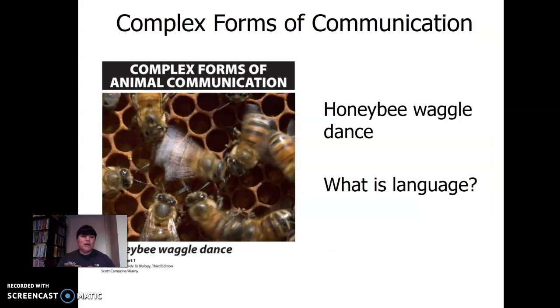Dances. I'm going to try to find a video of this. Really neat. Bees do a little dance. Honeybee waggle dance. What is the language? When they do that dance, what's their language? Is it chemical? Is it auditory? Or is it visual? So a bee can go find flowers, find nectar, come back, and do a little dance to tell the other bees where to go.